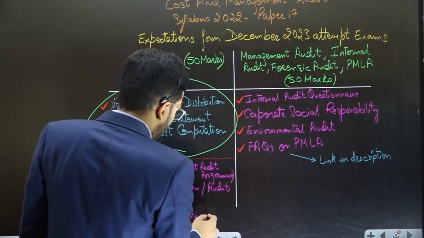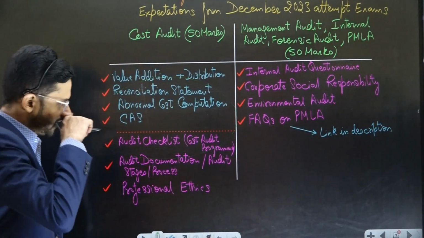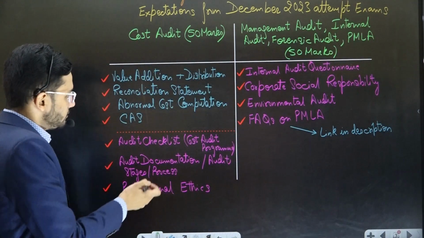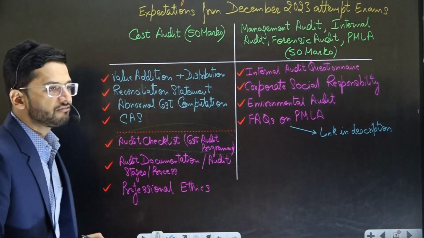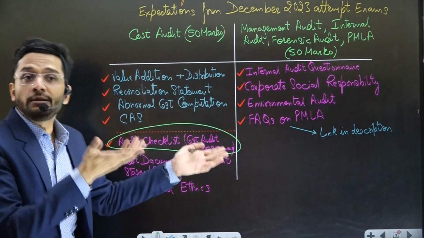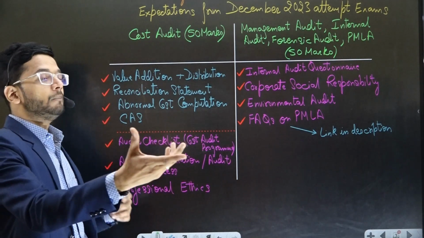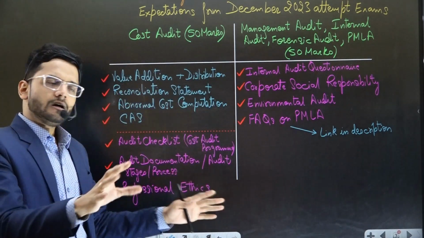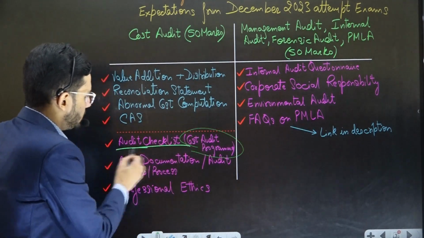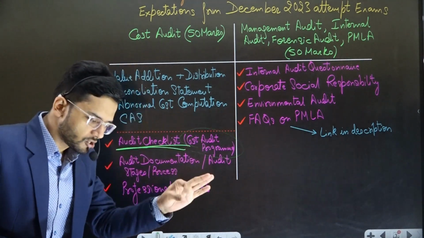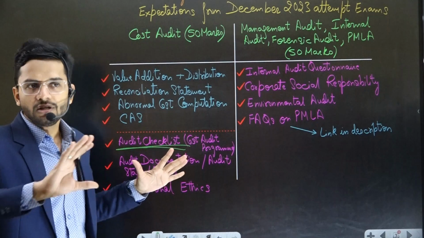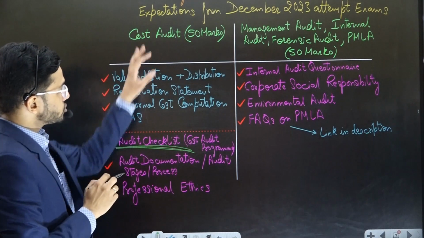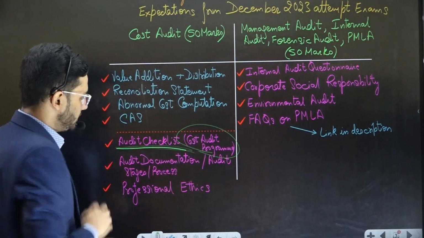Now coming on to theoretical topics from this particular part, which is cost audit, guys. First and foremost theoretical topic which is very, very important is audit checklist. This is given in the cost audit program. We have audit checklists of various areas like how to audit repair and maintenance, how to audit revenue, legal expenses, salary expenses, and bonus. All these audit checklists have been given in the cost audit program chapter, and a question from one of the checklists is going to come in the examination regularly now, as far as I can foresee. So this is the most important topic of your theory portion from the cost audit program chapter.